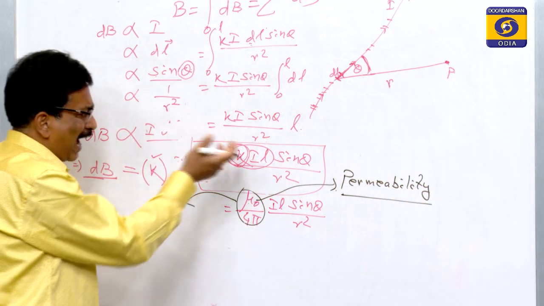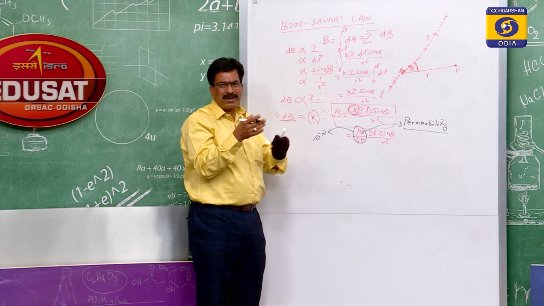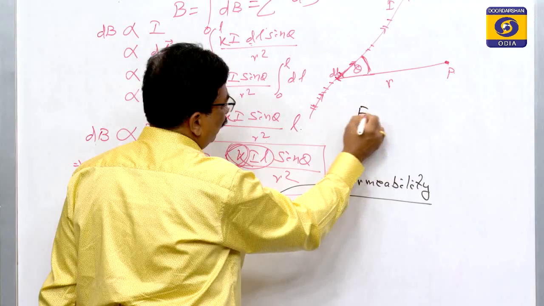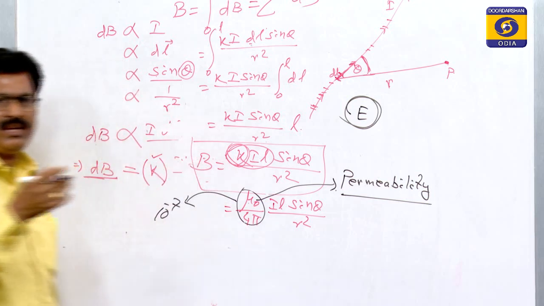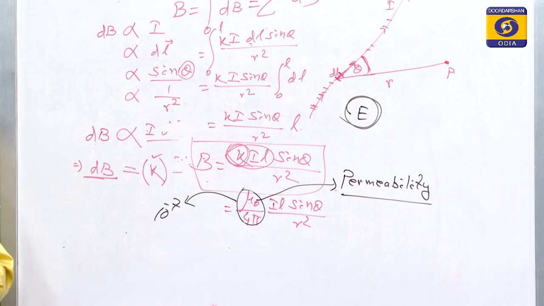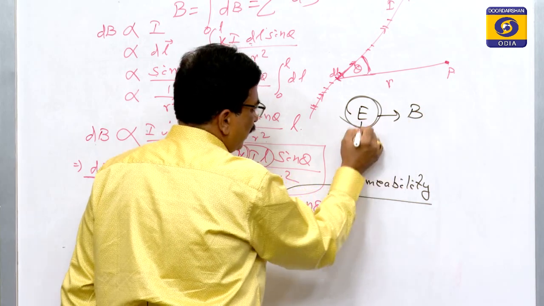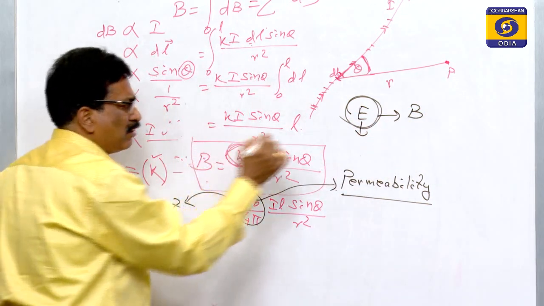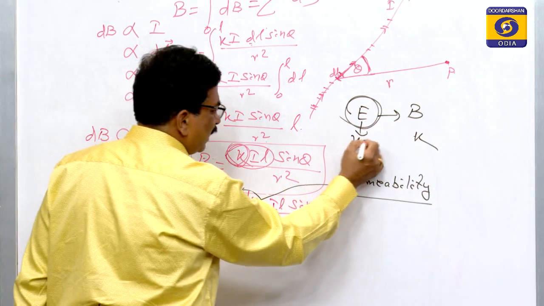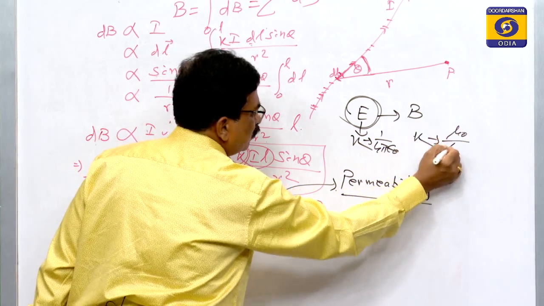Likewise, for the electric field, as I said, the magnetic and electric are quite similar. We have discussed the electric field E in the last 2 chapters. Now the magnetic one is coming, and that is replaced by B. If it is the electric field, the constant is k; here also the constant is k. For electric we have taken 1 by 4 pi epsilon 0, and here it is mu 0 by 4 pi.